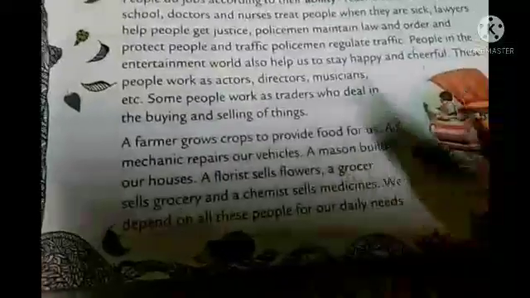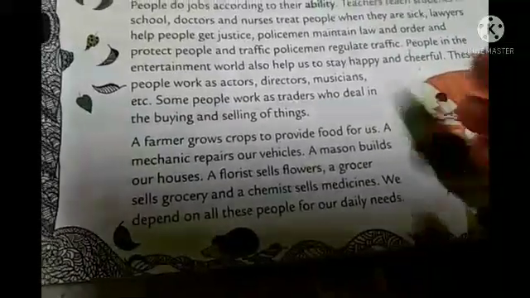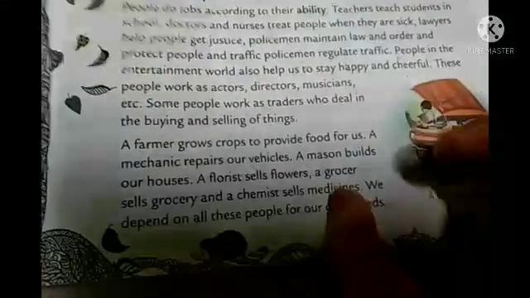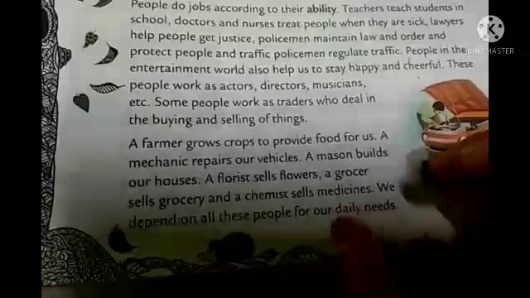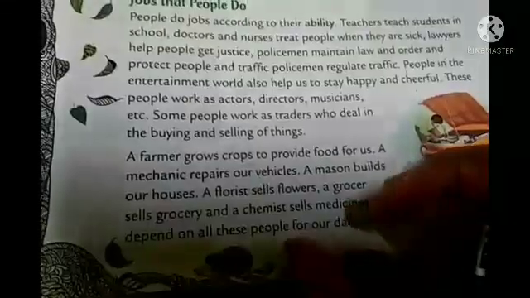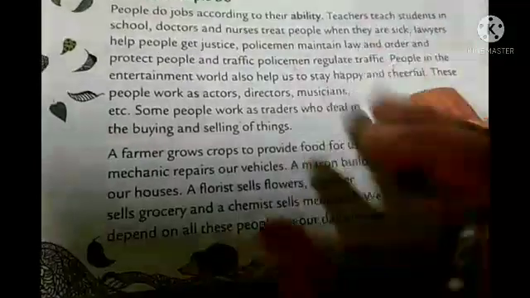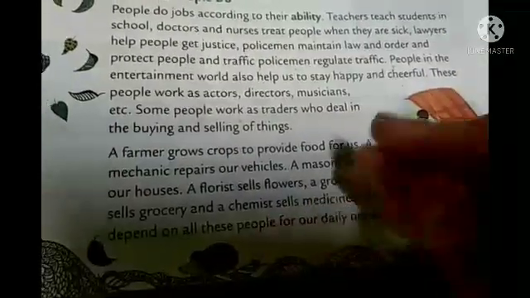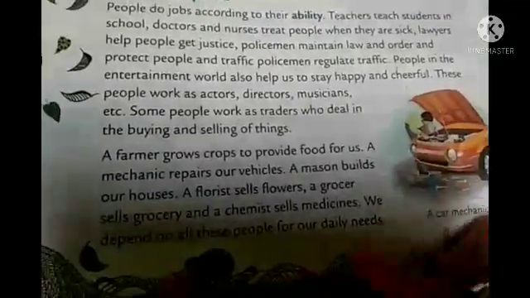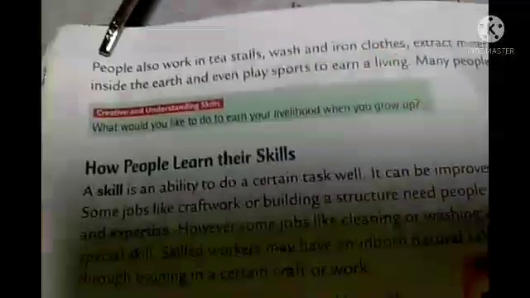Then security guards, then policemen, so many. In a day, every day, we need the help of some people in our daily life. So we will discuss more about who are the people who can help us on a daily basis. So let's see page number 40.